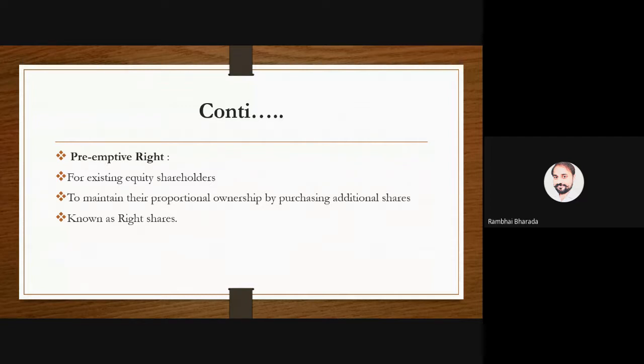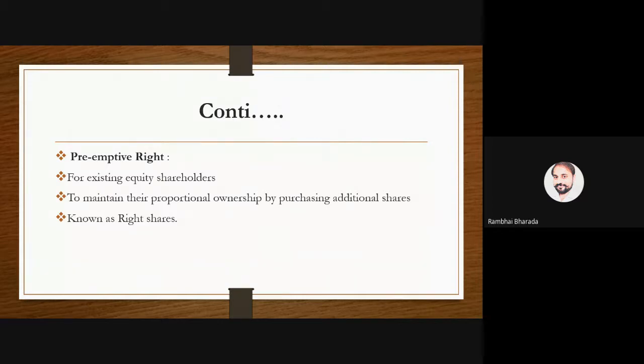investors. So this 5 lakh rupees, the company first offers to its existing shareholders. Suppose the company has shares of rupees 100 each, so 5,000 shares are there. The company first gives a right, a preference, to existing shareholders.